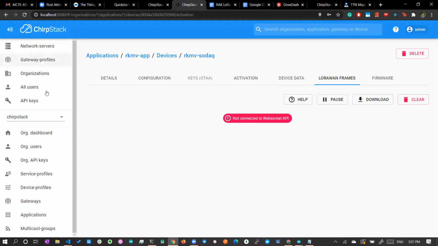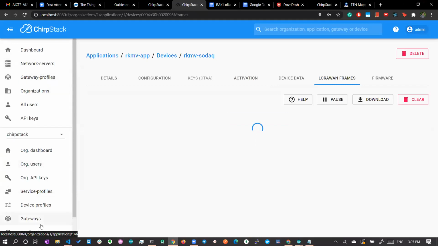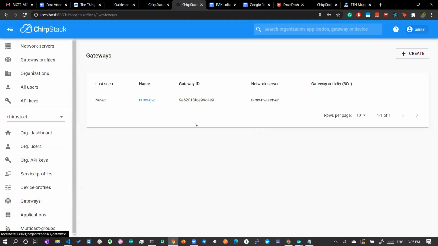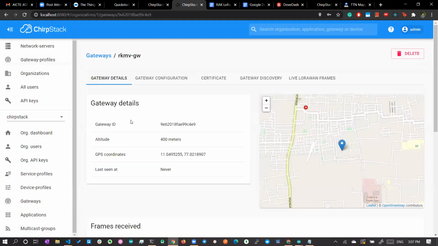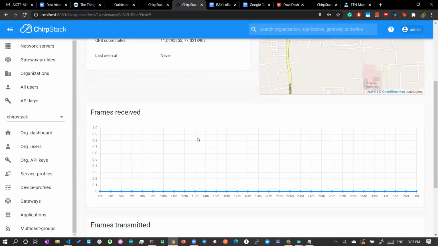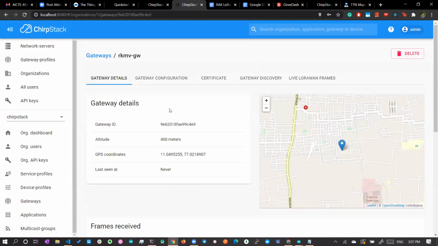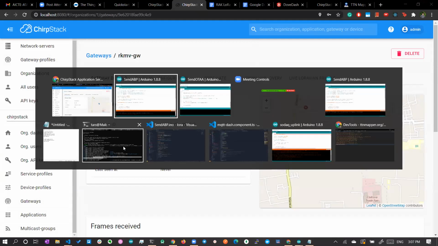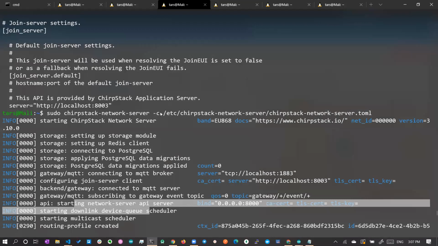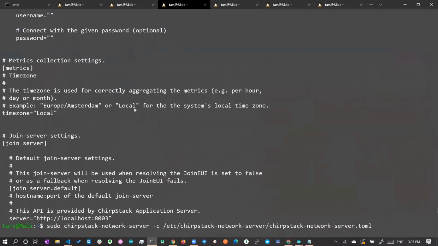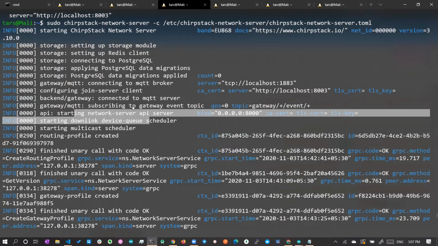Okay, but now, remember we have the gateway here. But we have not yet configured our gateway to connect to this server, right? Because the gateway configuration we have not done. So for our demo purpose, we will stop all these servers. So this is how to install the custom LoRaWAN server on your PC.